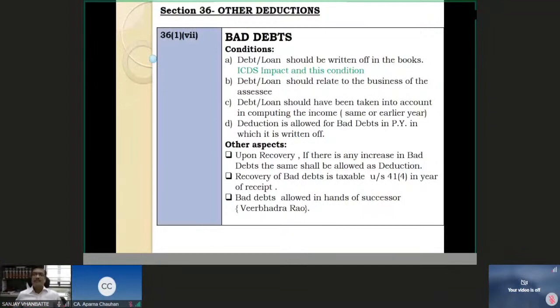Now, recovery of bad debts is taxable under section 41(4), definitely. Because I wrote it off as expenditure and claimed it as an expenditure at the write-off of bad debts. But if it is recovered, then it will be income under section 41(4). So shortfall in bad debt will be allowed as a deduction, and recovery of the bad debts will be treated as income under section 41(4).